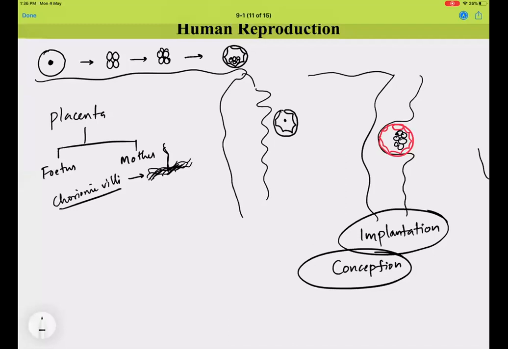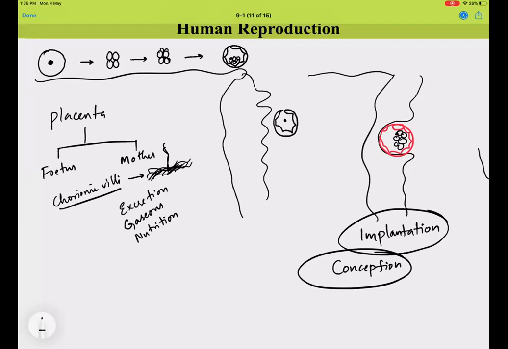This placenta performs excretion. It collects the excretory waste from the fetus. It can also contribute to gaseous transport. It is also a network which provides nutrition and all. So it performs almost all the functions which are necessary for keeping the fetus alive, right?